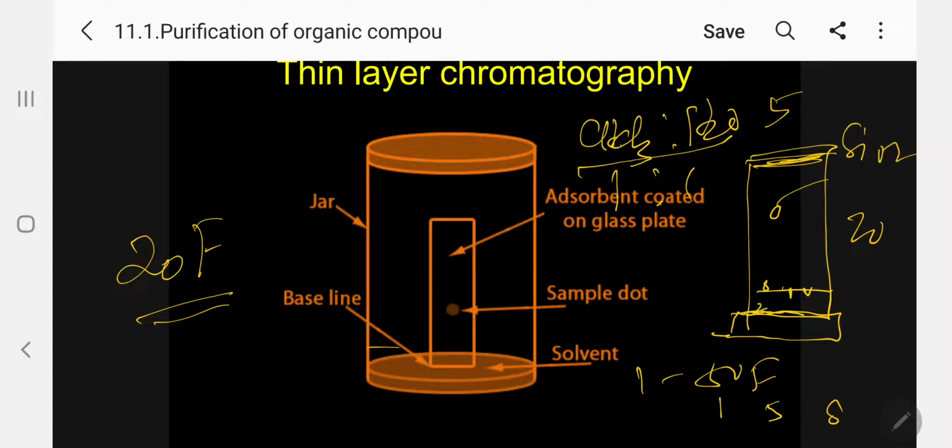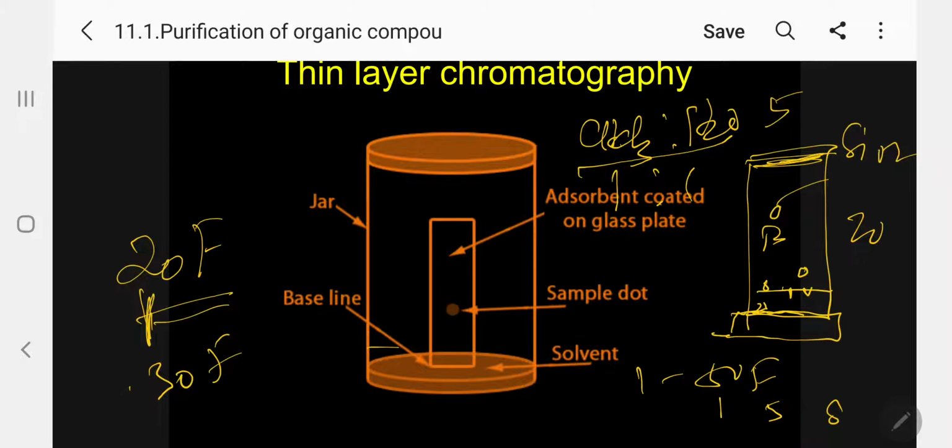So probably that is B, because the weakly adsorbed will come first. Then in the 30th fraction, let me say A is coming, so it will be here. Kindly follow. This is faster, this is slower. And between 20 and 30, the mixture will come out. So you can easily identify that with the help of thin layer chromatography.